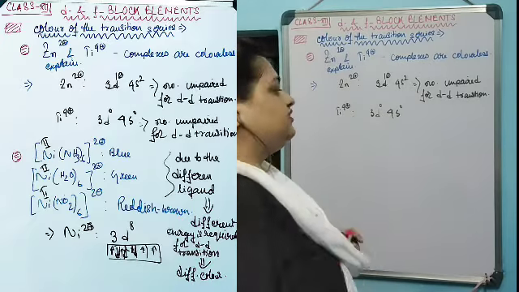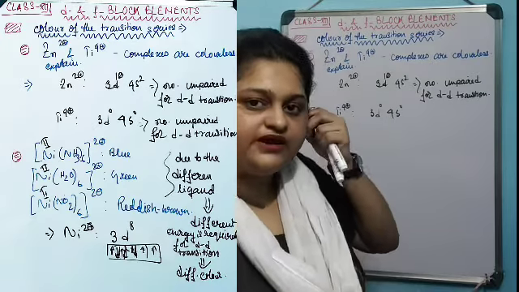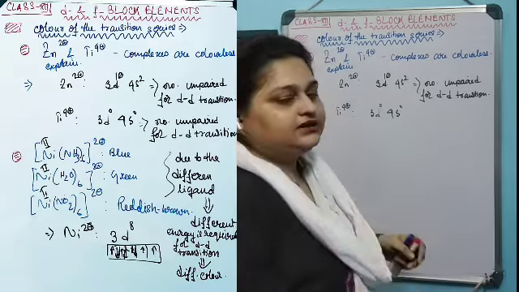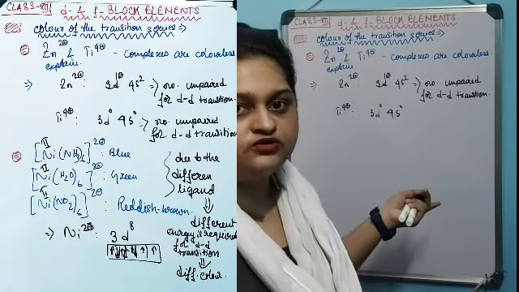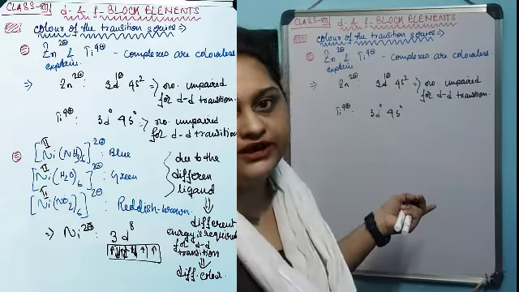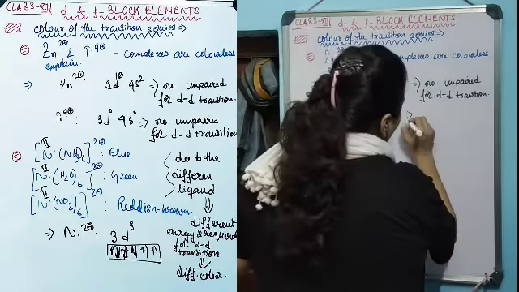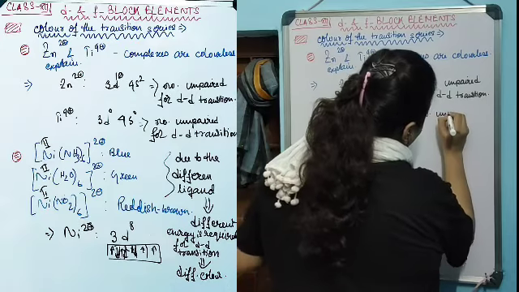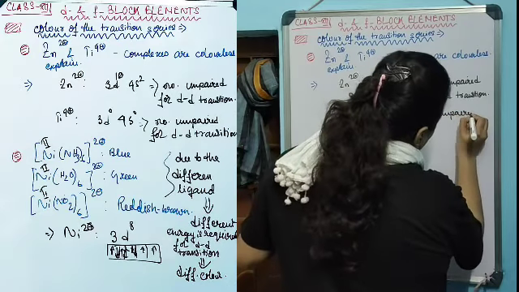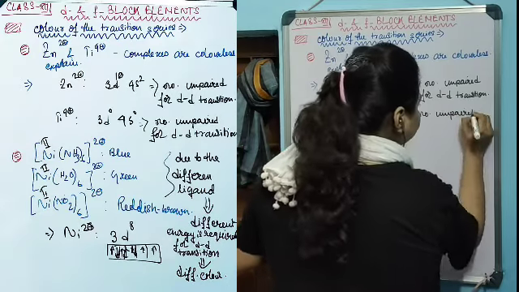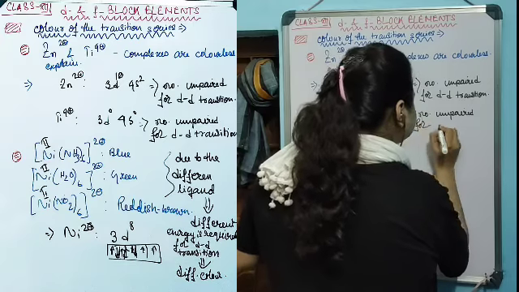All the inner orbitals are already fully filled, so all electrons are paired and no unpaired electron is present for d-d transition.